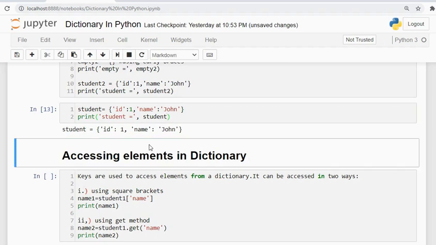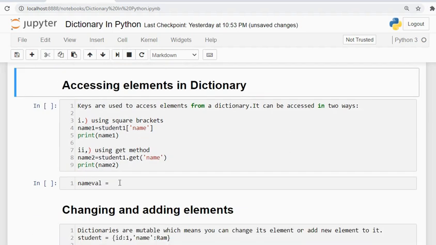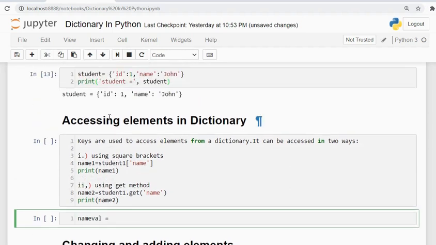Now a dictionary is created with the name student, and my dictionary has values where id is the key and value is 1, and name is the key and value is John. To access this John, I declare a variable name value and use the key name which I have already assigned.